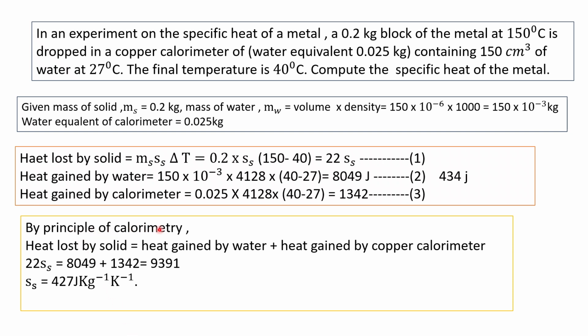By the principle of calorimetry, heat lost by solid is equal to heat gained by water plus heat gained by copper calorimeter. We can now substitute the values. Heat lost by solid 22 into S S. Heat gained by water 8049 joule. And heat gained by copper calorimeter 1342. On solving, we get the specific heat capacity of the metal as 427 J kg^-1 K^-1.